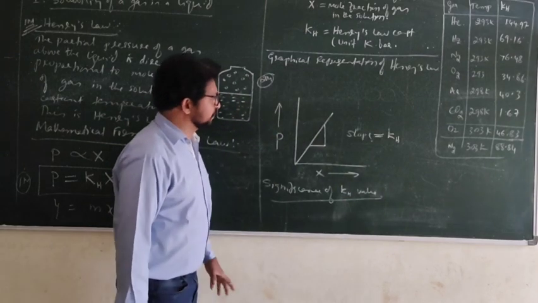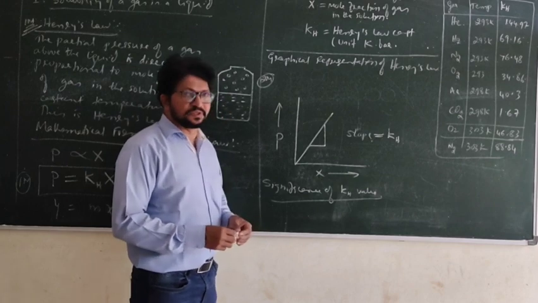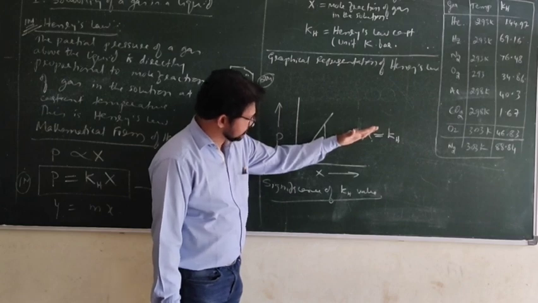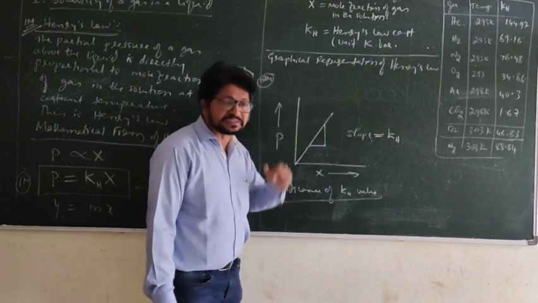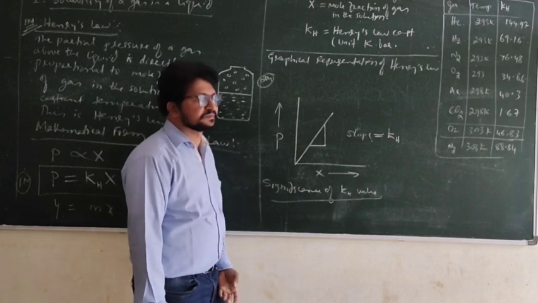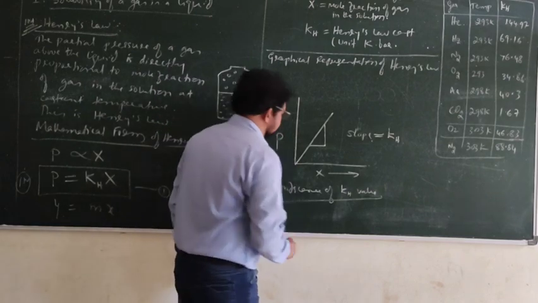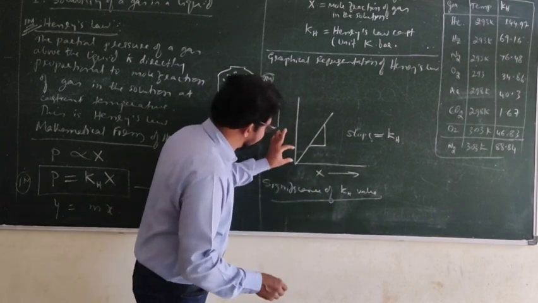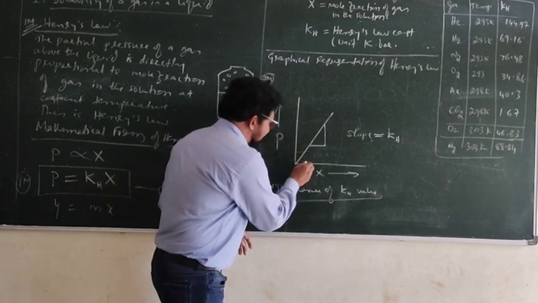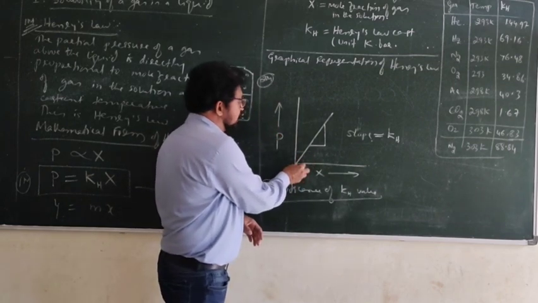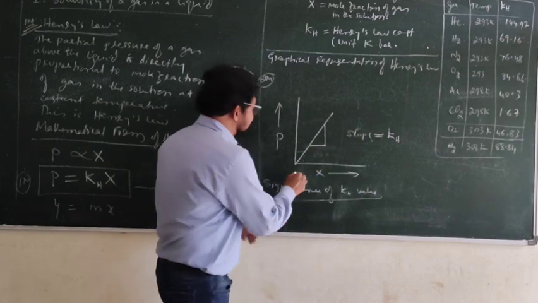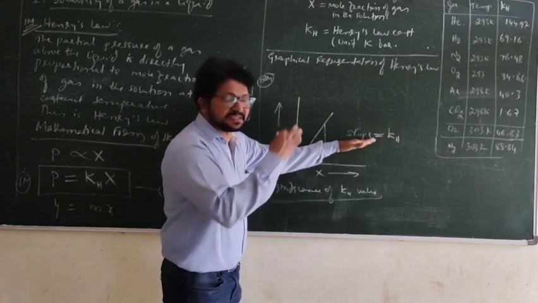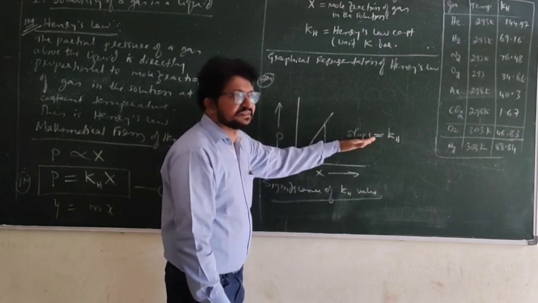Now, I will tell you one very important thing. You keep on watching the board. Suppose the slope is like this, or like this, or like this, what is the difference? This we shall try to understand. Suppose at this partial pressure, this much gas is dissolved, correct? Remember students, if the line is slant, slope will be less, because tan theta is opposite side divided by adjacent side.